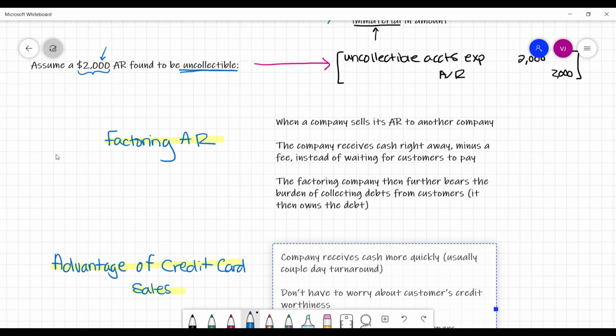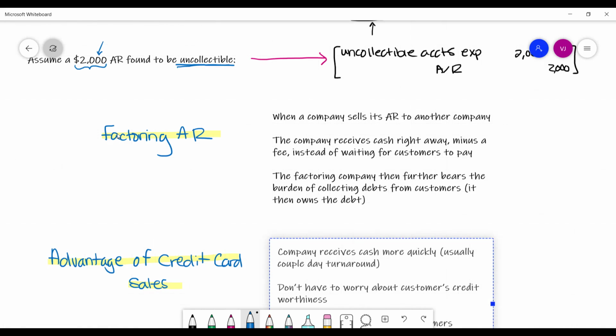What about factoring? What is that? Many companies will factor their accounts receivable, and really what that means is they will sell their accounts receivable to another company. Because usually, in normal terms, we have to sit around and wait for customers to decide to pay us finally, right? That's how accounts receivable works. It's a promise of cash later.